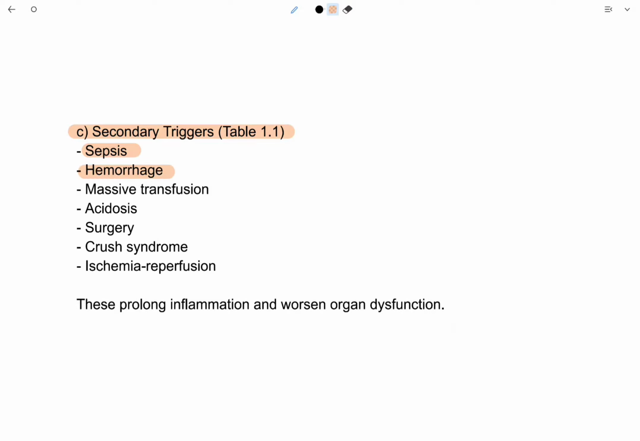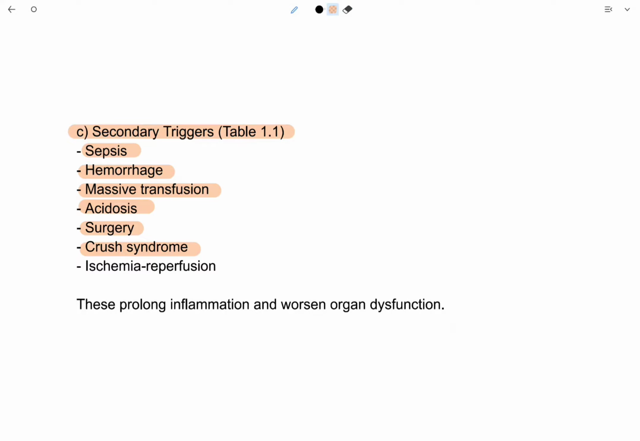Hemorrhage is loss of blood. Massive transfusion: sometime after injury or trauma, the patient is transfused with a lot of cell products or blood cells. So it is a secondary trigger. Acidosis, surgery, crush syndrome. And crush syndrome is after injury